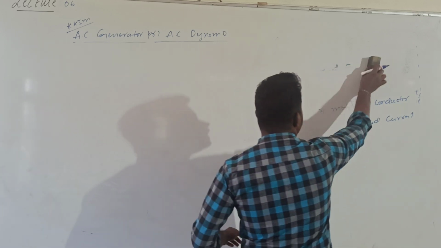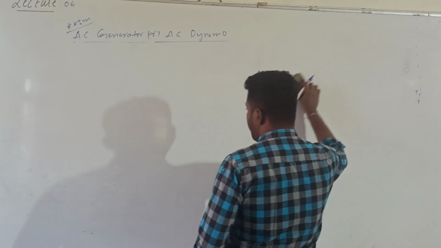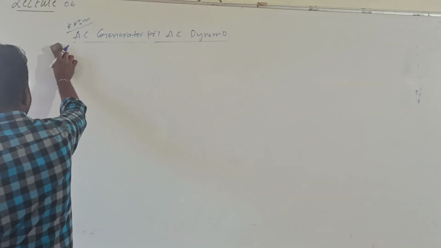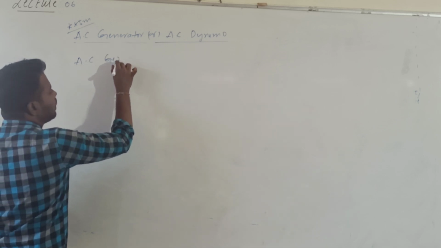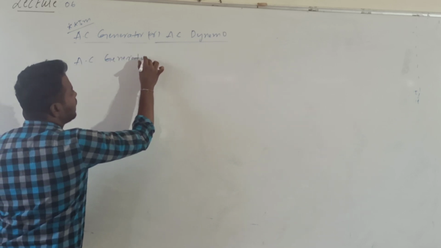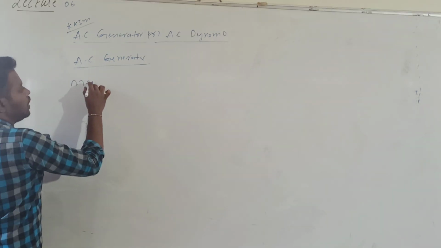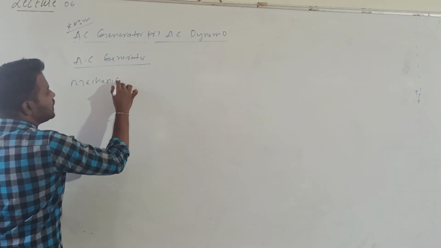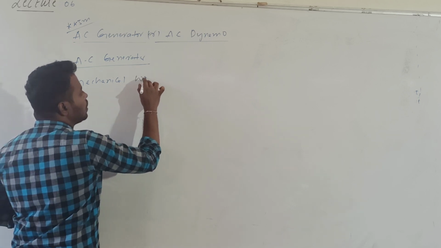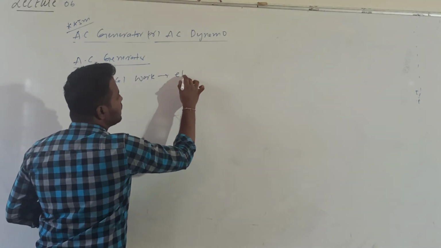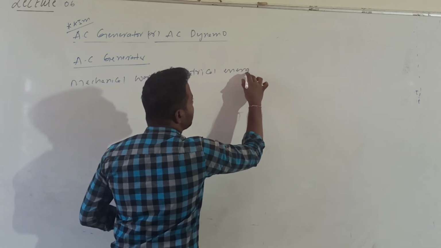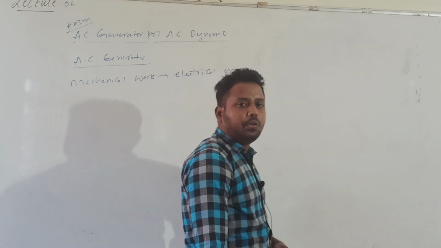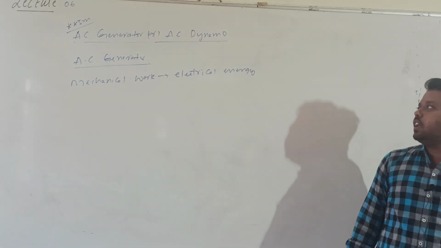So what is an AC generator? An AC generator is a device which converts mechanical work into electrical energy.